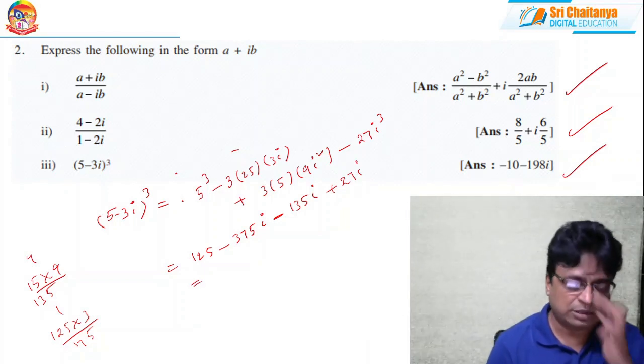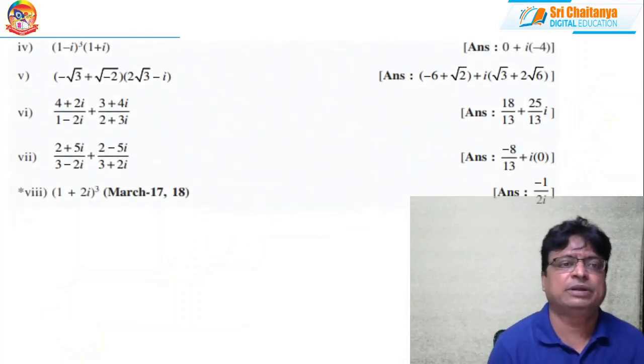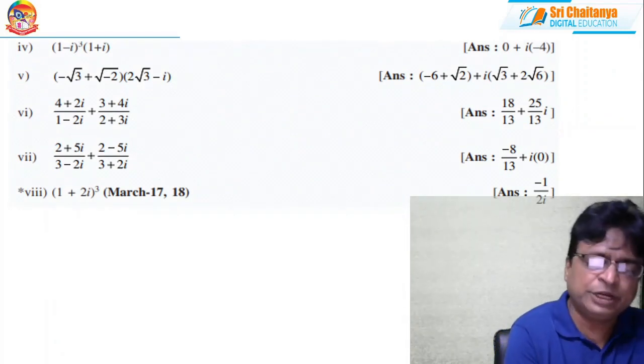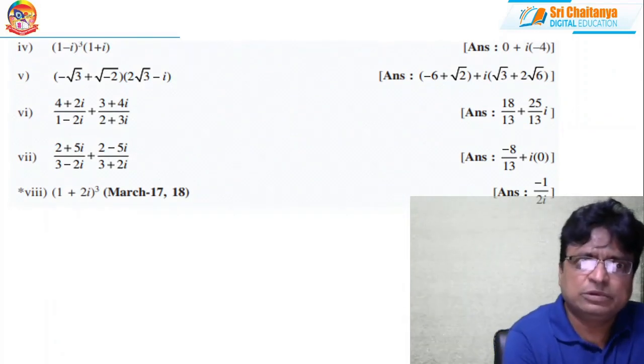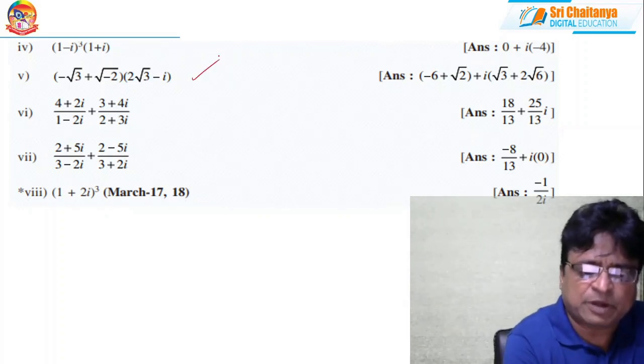So these are all of the elementary questions. Okay. Now coming to problem number 2. Next problem: (1 minus i) whole cube into (1 plus i). Can you solve? Can you proceed in the same way? Similarly, even the fifth problem also.